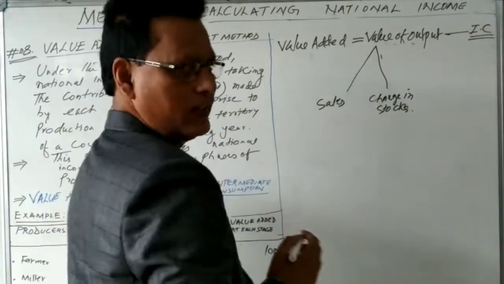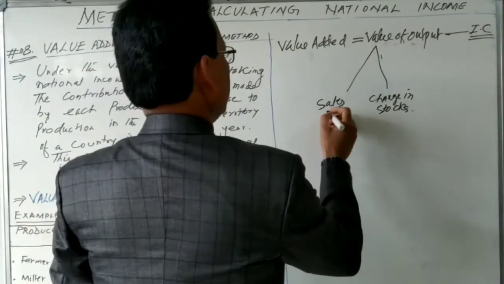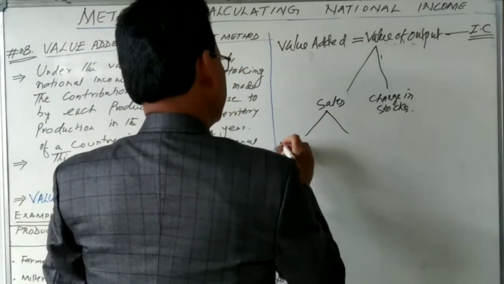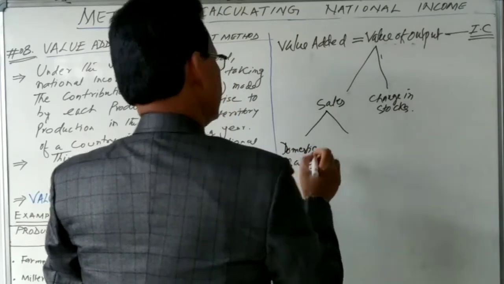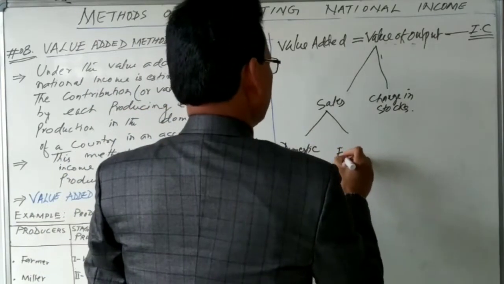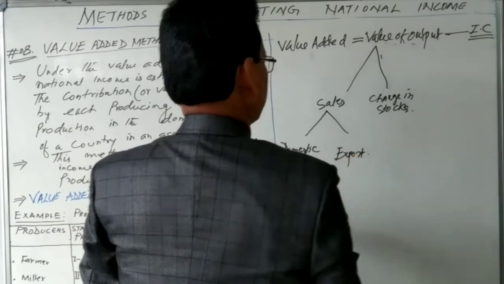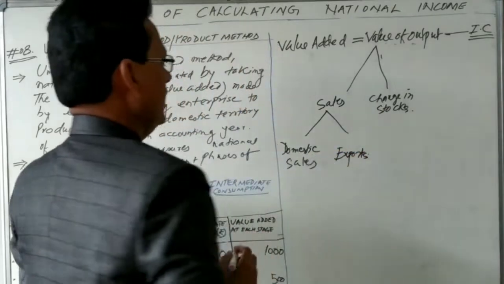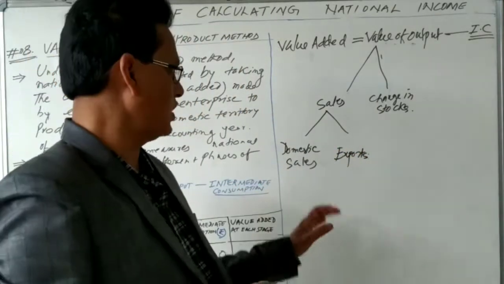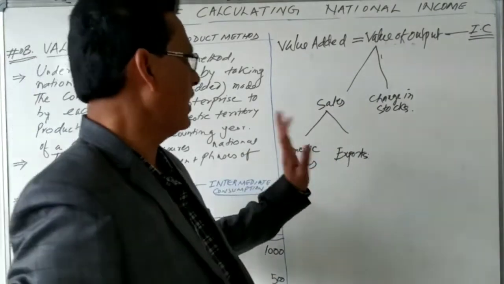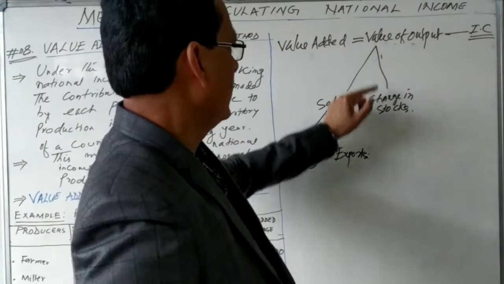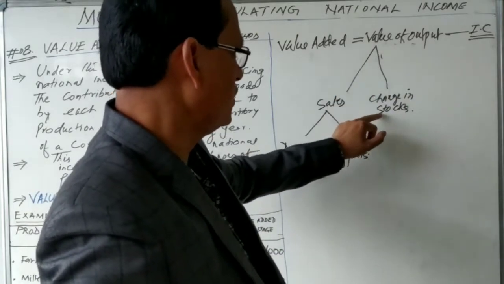Let us see what sales is. Sales may be domestic sales and may be export also, because we are exporting goods and selling within the country. So sales includes both domestic sales and export. The value of output also consists of change in stock.